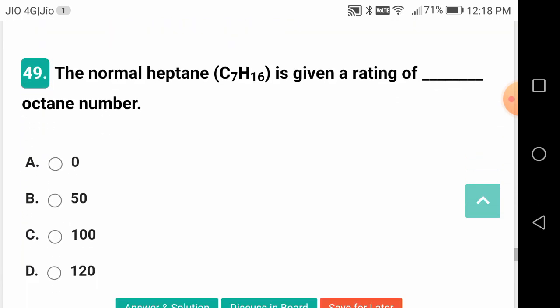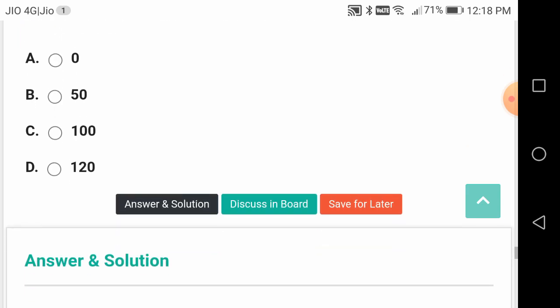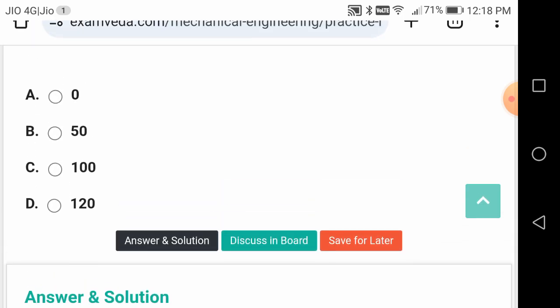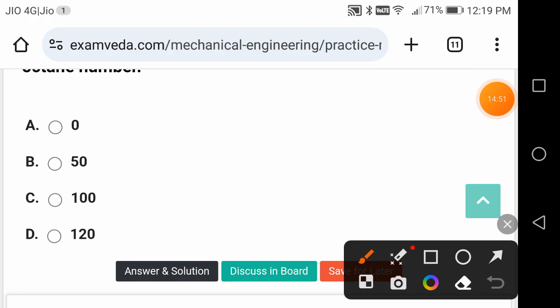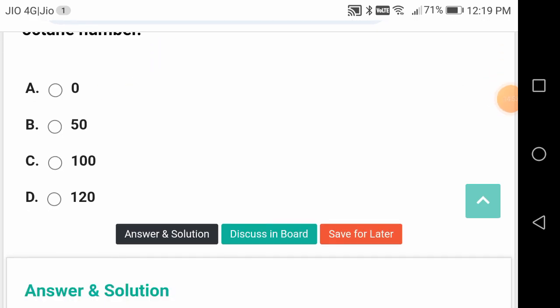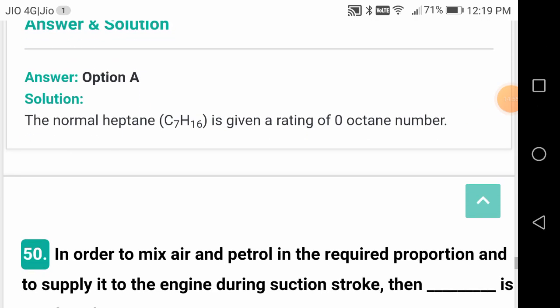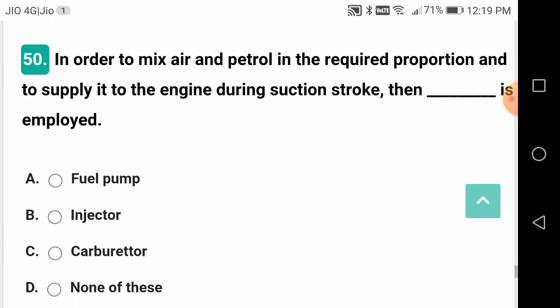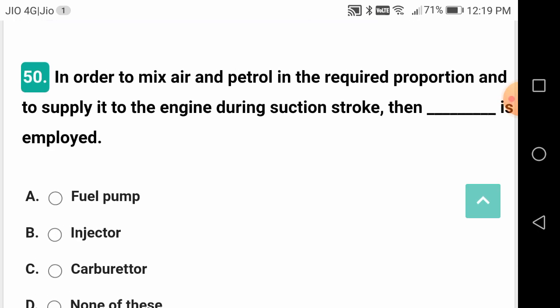The normal heptane is given a rating of what? It is given a rating of 0. Normal heptane is 0. Isooctane 100. Normal heptane 0. Isooctane in case of a petrol engine standards.